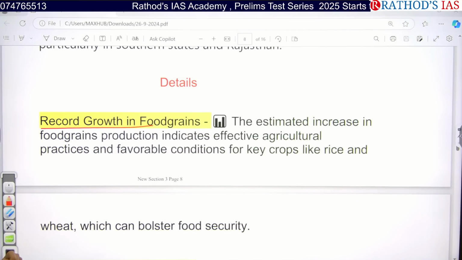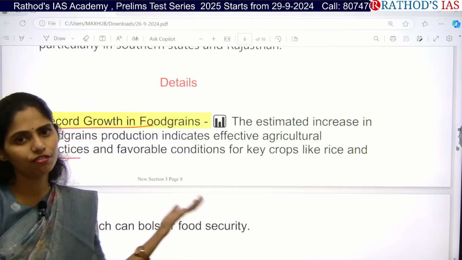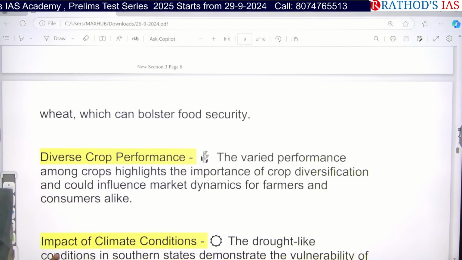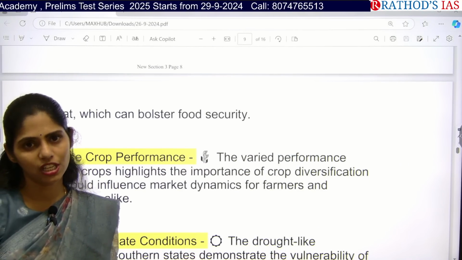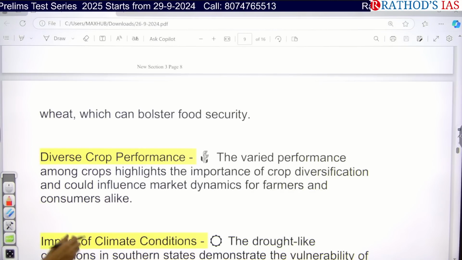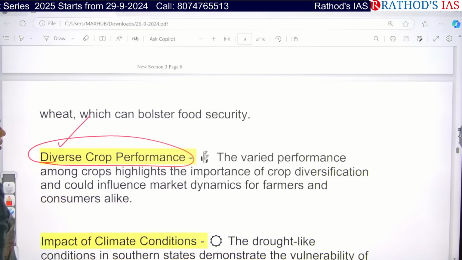The estimated increase in food grain production indicates that yes, there are effective agriculture practices, and we are saying that because of these practices, obviously we are increasing our food production. And whenever there is increasing production, yes, we can ensure food security and we can decrease hunger as well. And next one is, yes, we are giving priority for the different crops.